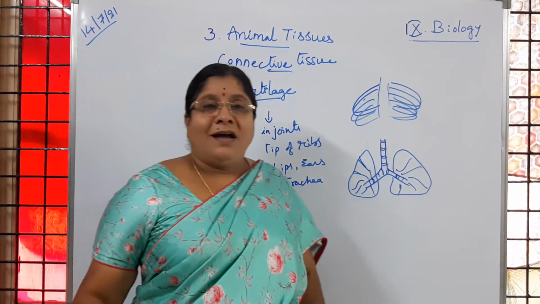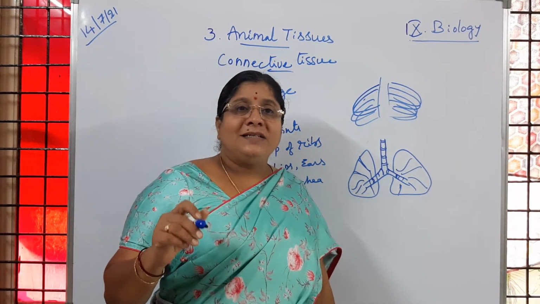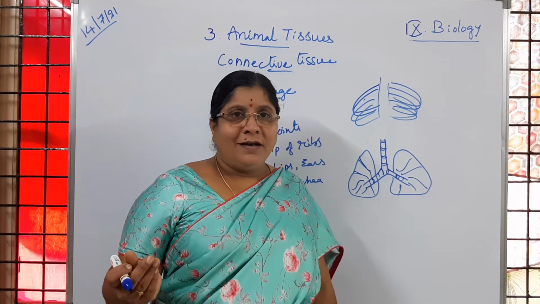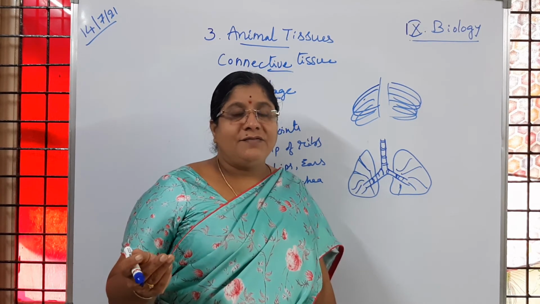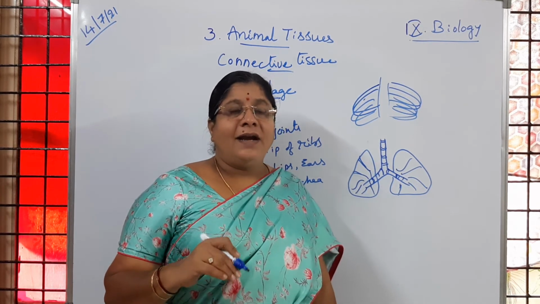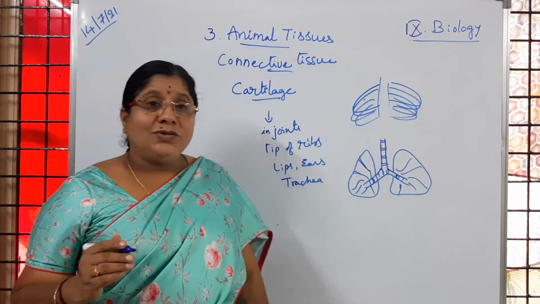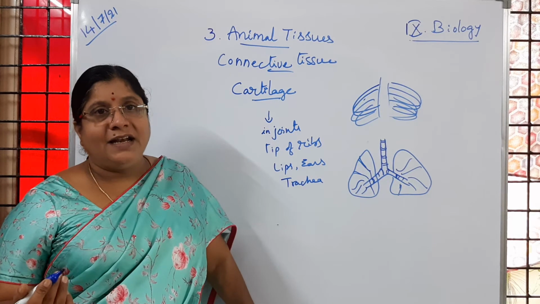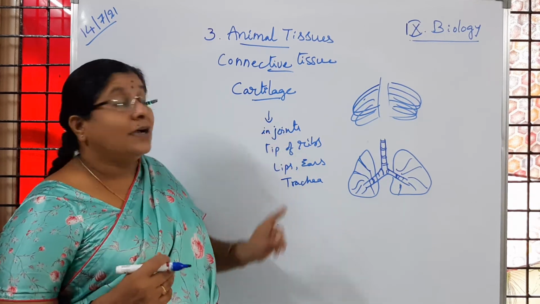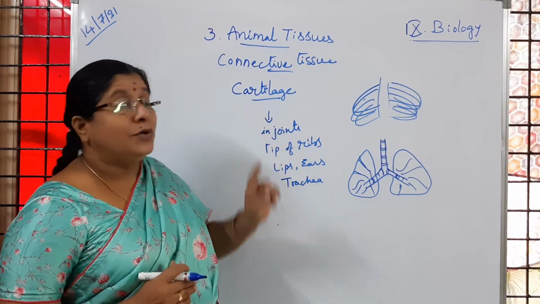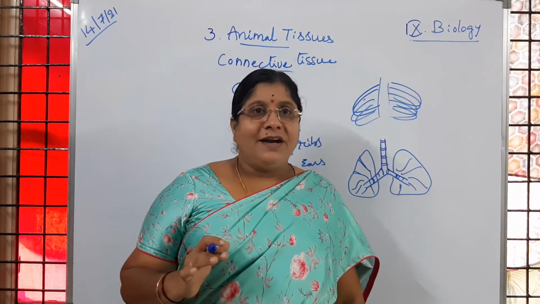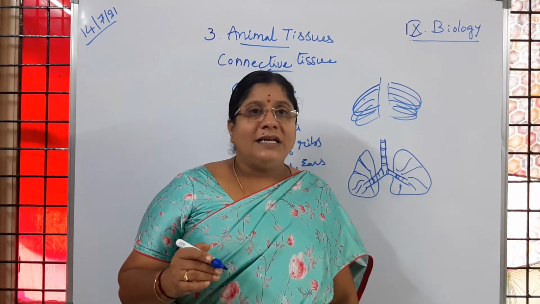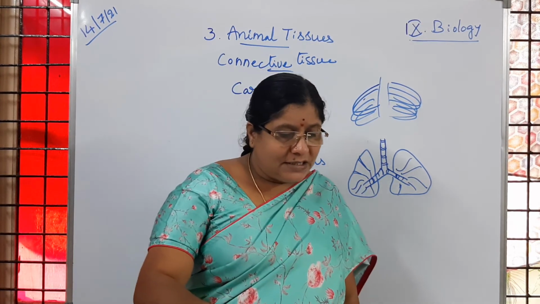Depending upon the presence or absence of bone, fish are of two types: cartilaginous fish and bony fish. In bony fish we can observe a bony framework, a skeleton, and in cartilaginous fish we observe only cartilage. Shark is an example of a cartilaginous fish.